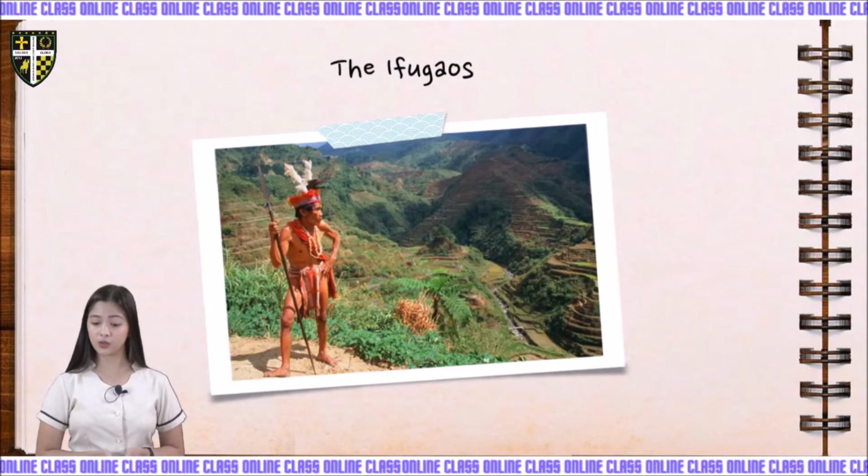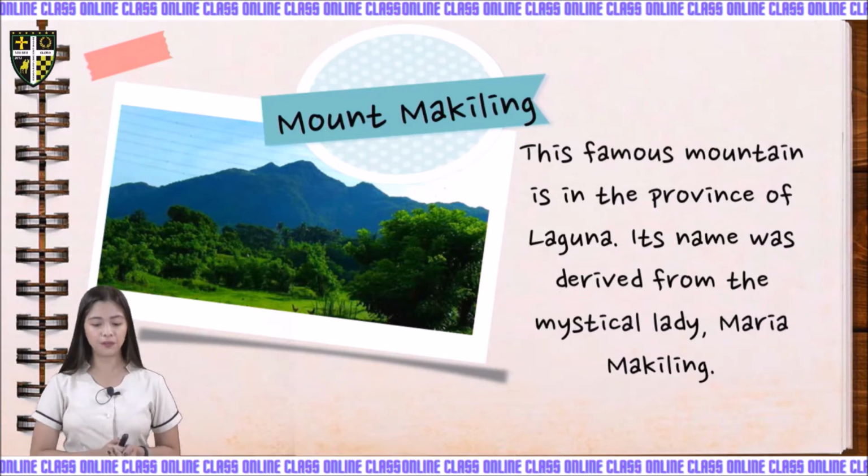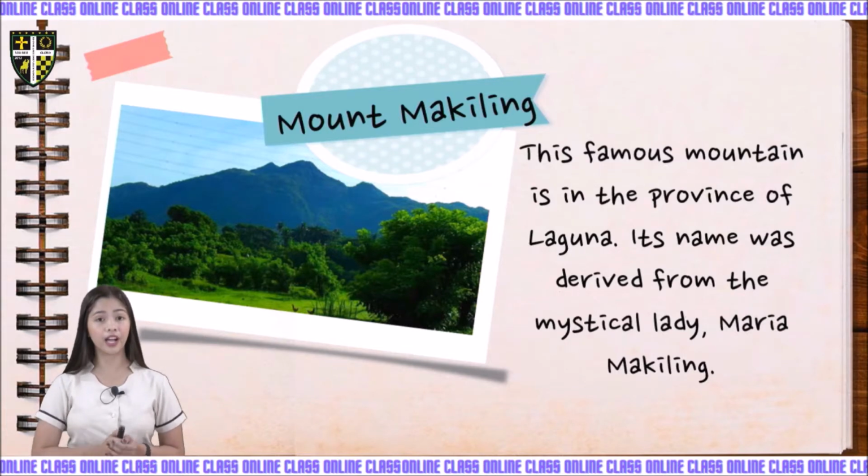The next one is Mount Makiling. Mount Makiling is a famous mountain in the province of Laguna. Its name was derived from the mystical lady Maria Makiling. The people of Laguna believe that Maria Makiling is taking care of Mount Makiling.